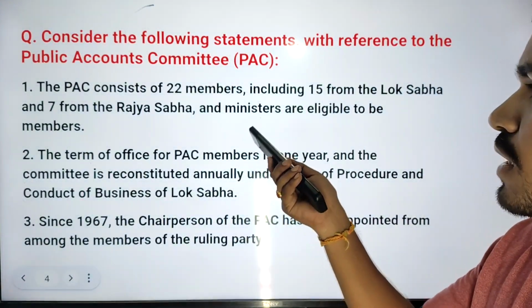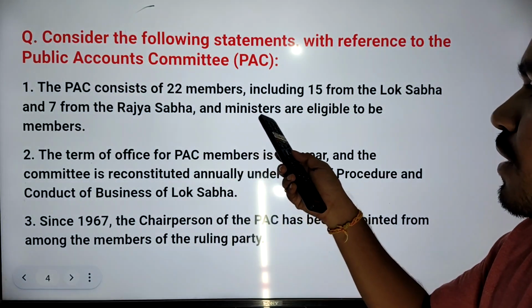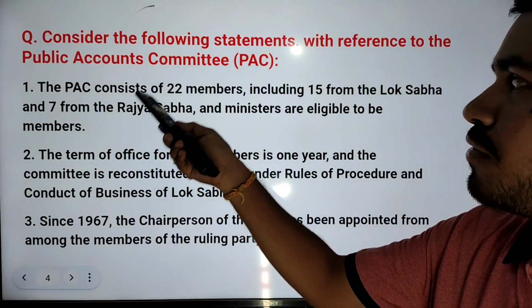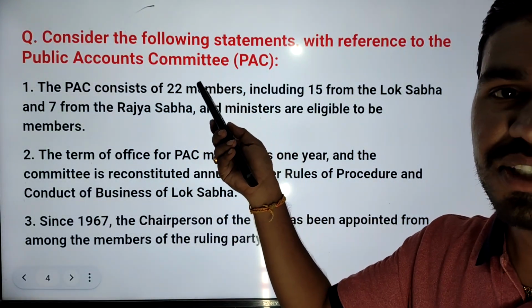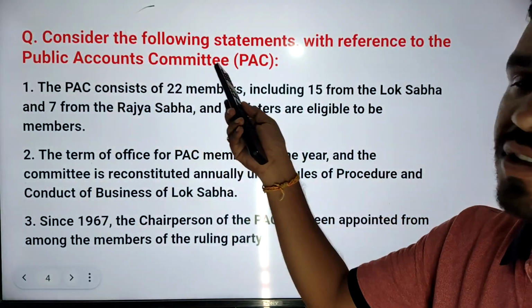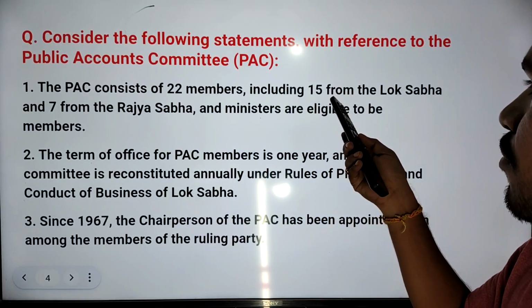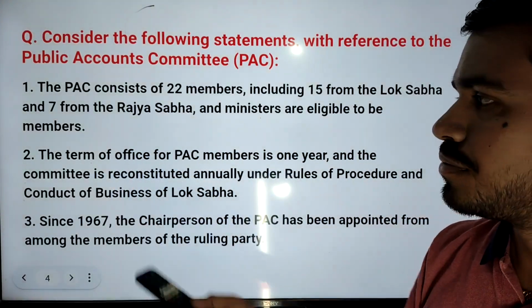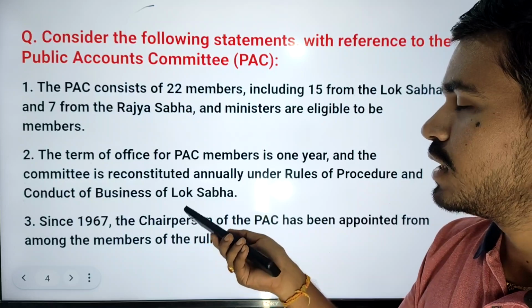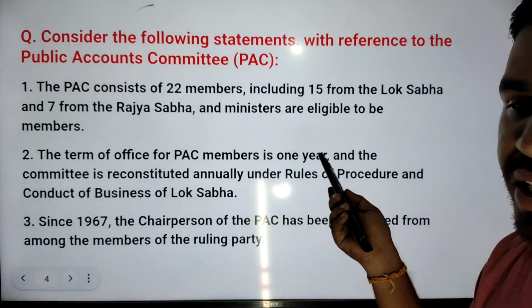If you see the first statement, this statement is wrong. Up to here it is correct, there are total 22 members, 15 from Lok Sabha, 7 from Rajya Sabha. But saying ministers are eligible to be part of the Public Accounts Committee is wrong. Ministers are not eligible. The second statement is correct. The term of office of PAC members is 1 year.